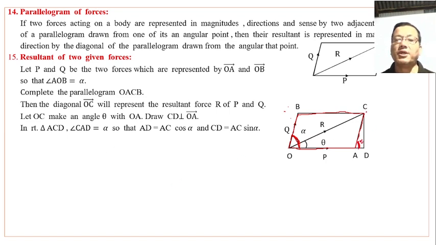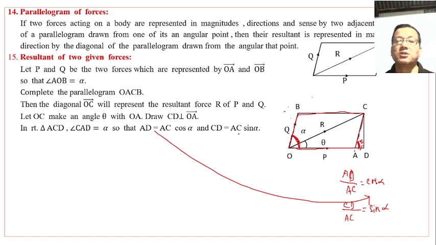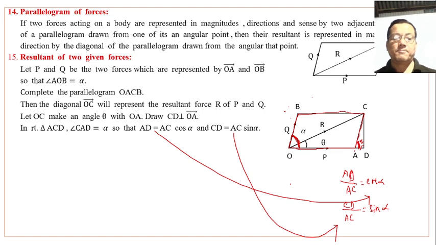So in the right triangle ACD, with hypotenuse AC, the base AD equals AC cos alpha, and the perpendicular CD equals AC sin alpha, using the trigonometry formulas of the triangle.